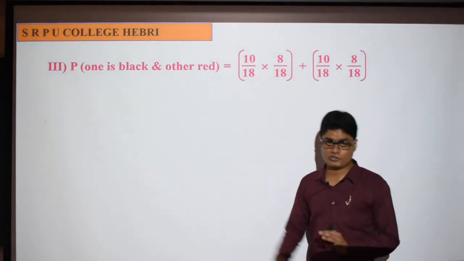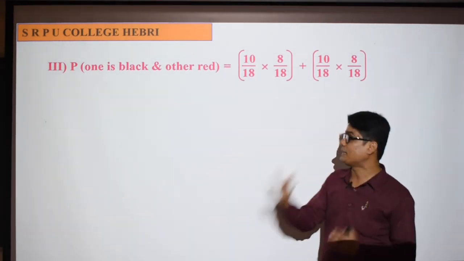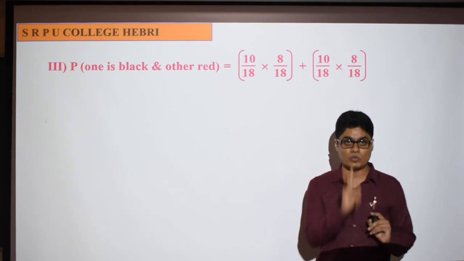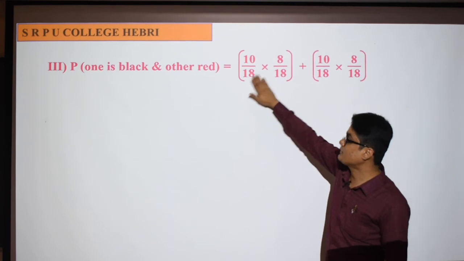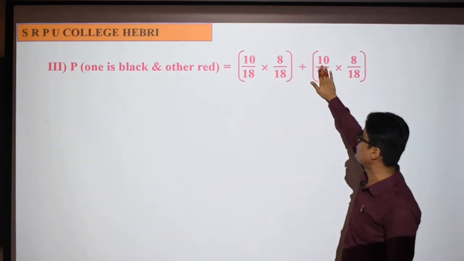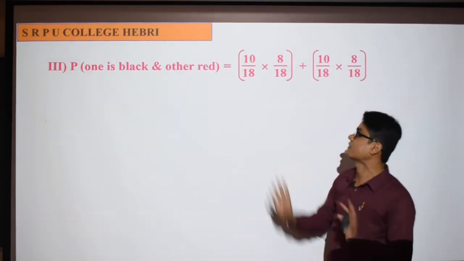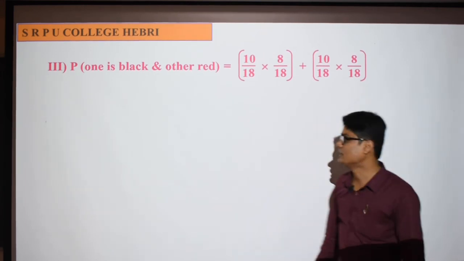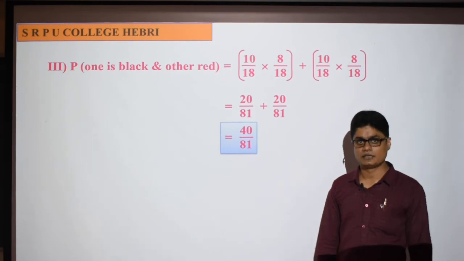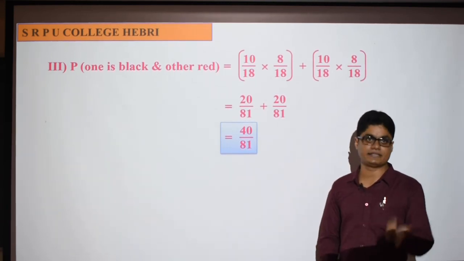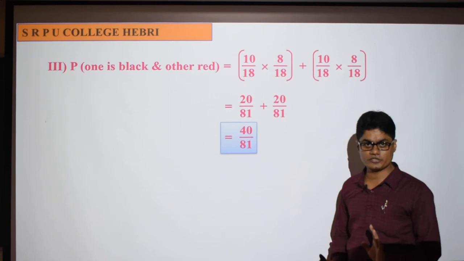But here understand the question correctly. Here the first ball need not be black. But what is the restriction? One should be black and one should be red. So you can solve like this. Here first black, second red. Here first red, second black. They have just reversed it, there is no difference. Understood? So simplify, and you will get 40 by 81. Understood, no difference between the third and the second problem? Okay, I hope you understood.